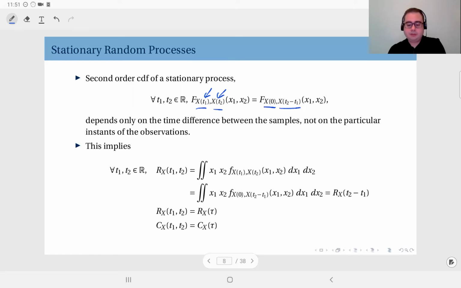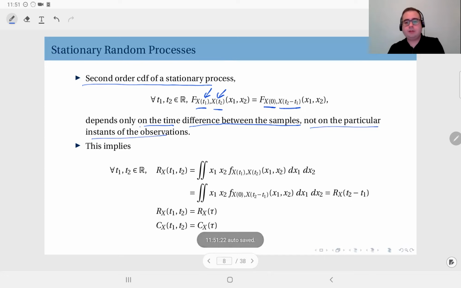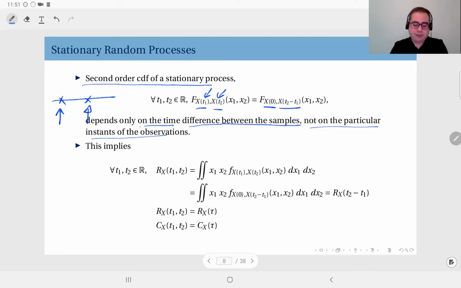That means the second order CDF of a stationary process, second order in the sense that I'm observing two instances, depends only on the time difference between the samples and not on the particular instance of the observations. This is a very typical, very significant property of stationary random processes. If you observe it at two time instances, the specific values of these instances are not important. What is important is the separation between them.